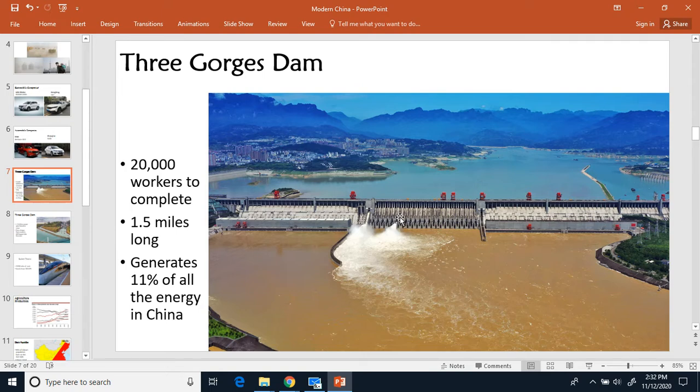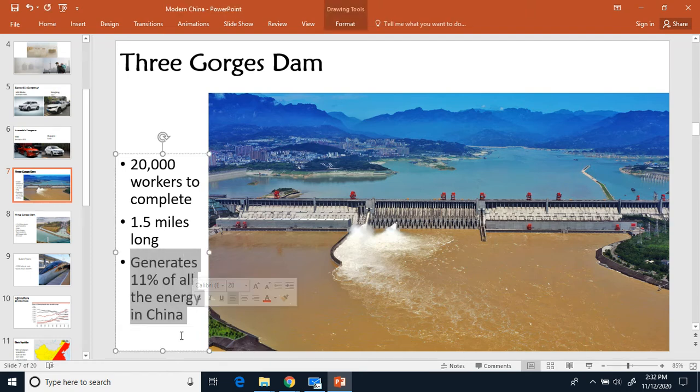It produces a ton of electricity in China. This dam generates 11% of all the energy in China. So go ahead and make a 1, and we're going to write down generates 11% of all the energy in China. China has a population of 1.3 billion people, and if 11% of the population is getting their energy just from this dam, that means about 110, 120 million people are getting their electricity from this dam, basically 1/3 of the population of the United States. So it generates quite a bit of electricity.